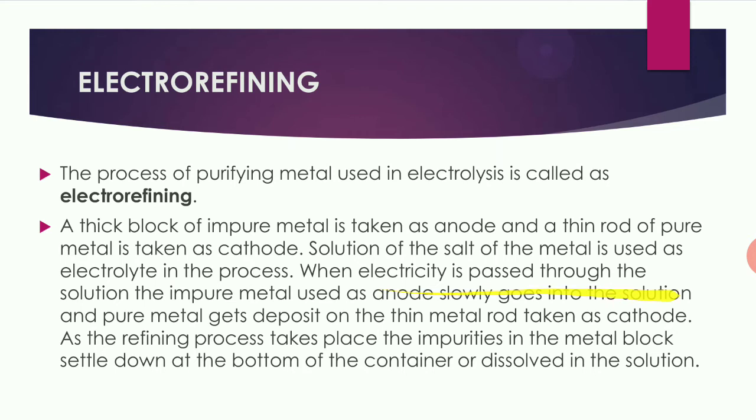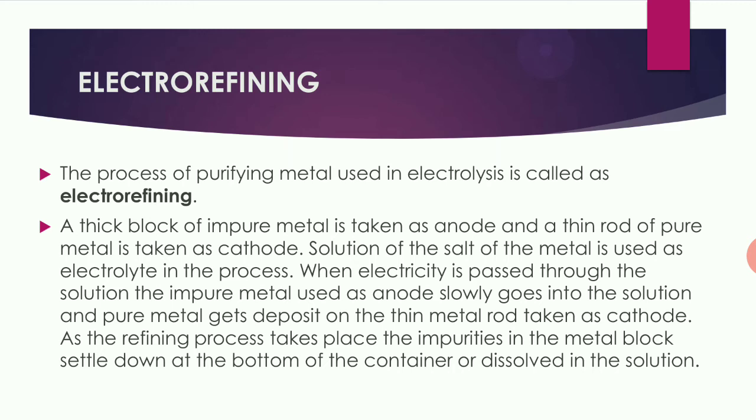So when electricity is passed through the solution, the impure metal from the anode slowly goes into the solution, and pure metal from the solution gets deposited on the thin metal which is taken as the cathode. So now the anode becomes thin from thick, and the cathode becomes thick from thin. In this way the pure metal gets deposited at the cathode.